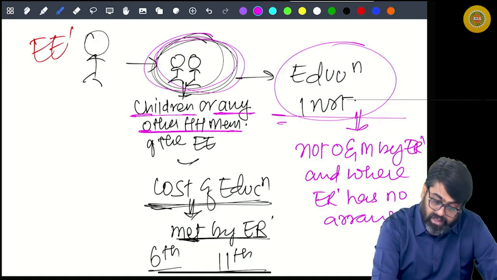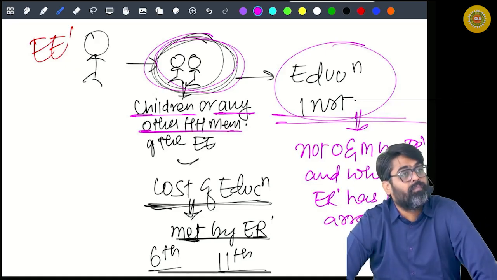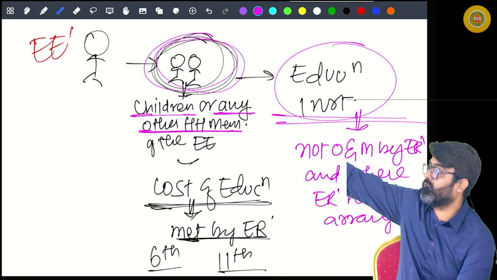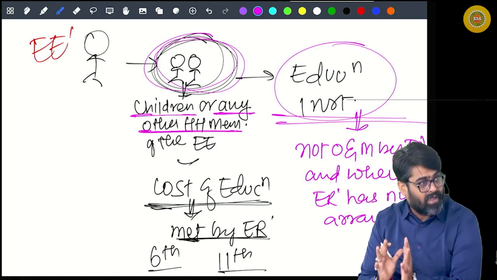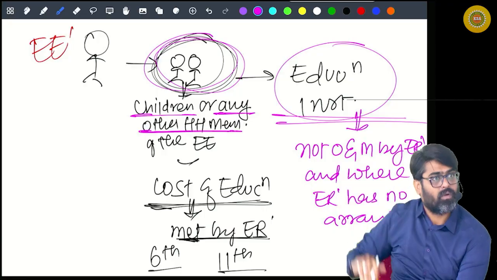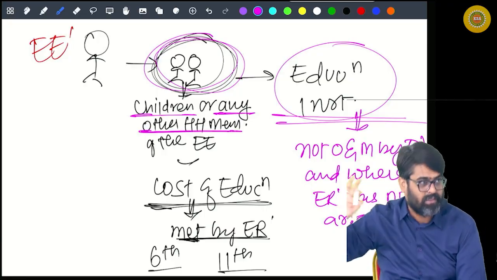Can I say this is an independent educational institution? Is it owned and maintained by the employer? No. Does your employer have some arrangements here? No. This is any other educational institution.